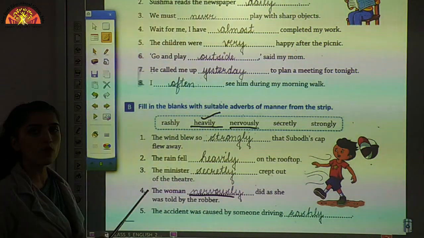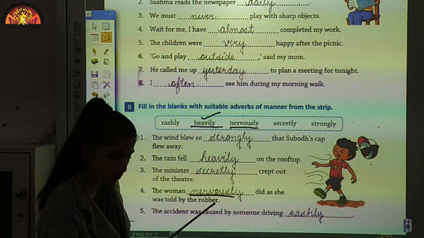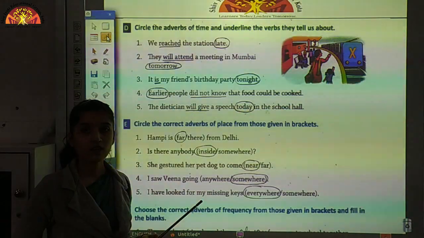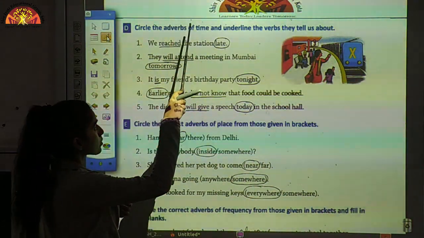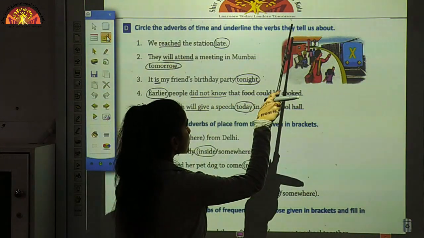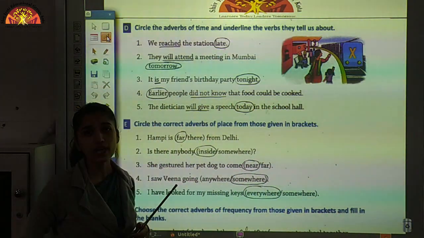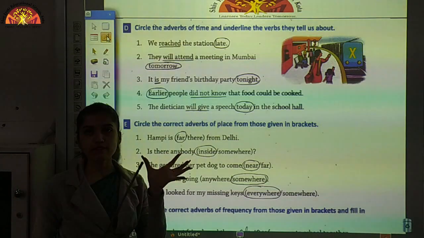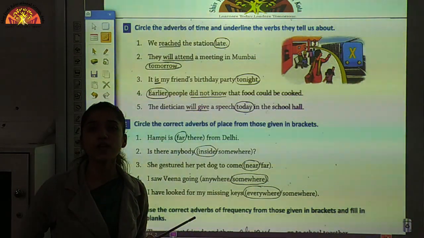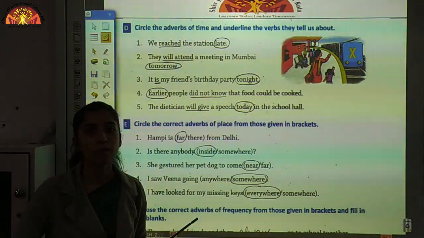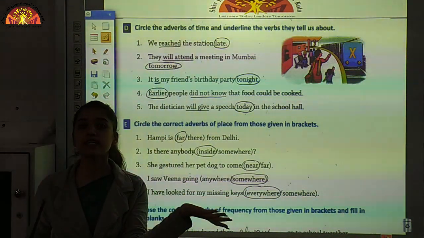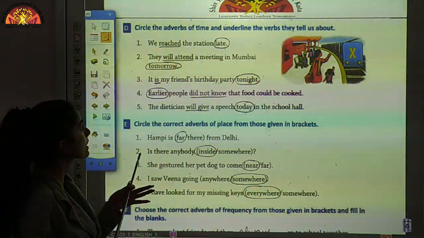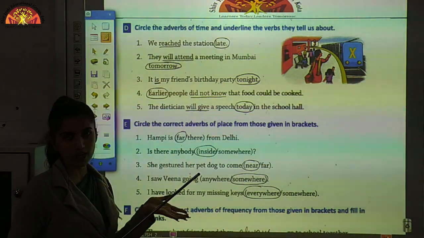So in this way you have to do this exercise. Now let's move to the other exercise. Circle the adverbs of time and underline the verbs that tell us about them. Okay, so now what is an adverb of time? We have seen that it tells us when an action took place. So if we have to identify the adverb of time, we have to question the sentence with when. Okay, so let's follow this trick.